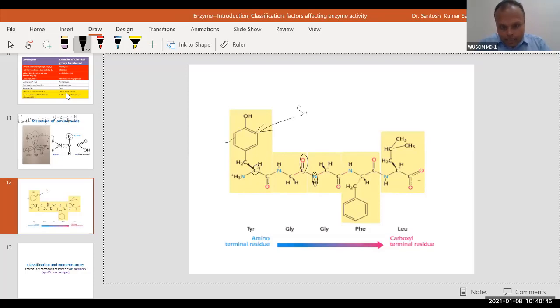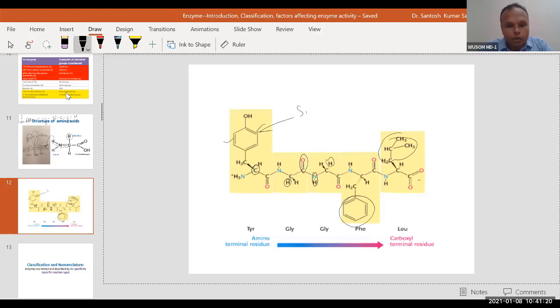Here you can see the side chain is this aromatic type, a hydroxyphenyl group. Here the side chain is simple hydrogen. Here again hydrogen. Here the side chain is a phenyl group. Here you will see a different side chain. So this side chain is responsible for the different identity of amino acids. The amino acids are different because of this side chain. All side chains are free, and if something is free, it is free to do its work.